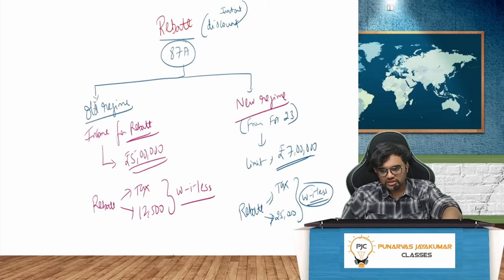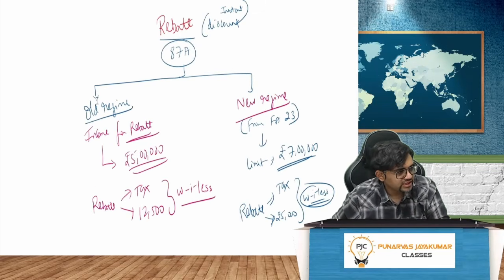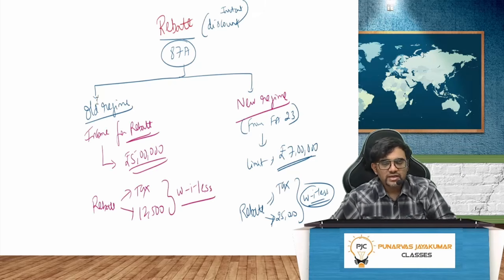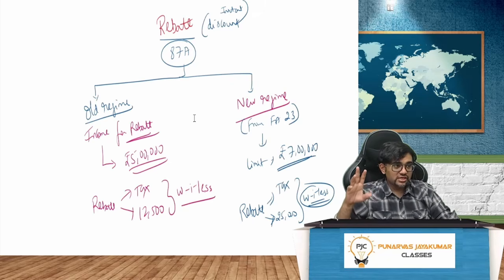Now, one more interesting point called rebate. Rebate is like an instant discount. This also has changed in the Finance Act 25. I'm not going to tell what the change is. It has changed in Finance Act 25, and especially in the new tax bill 25, which will obviously be the future.